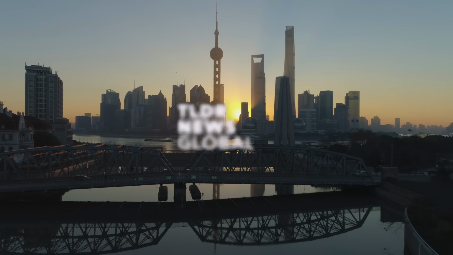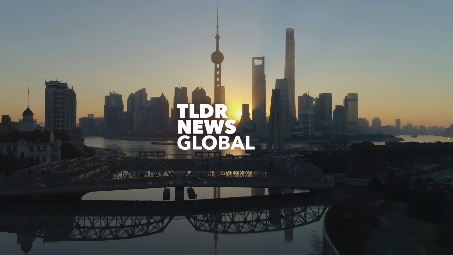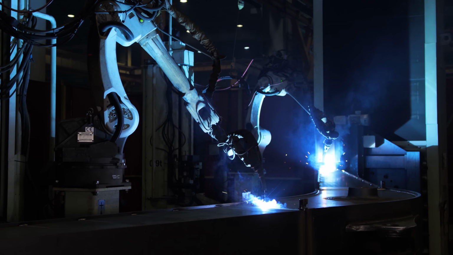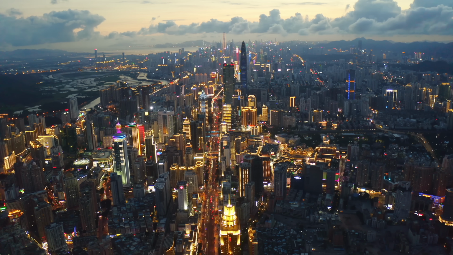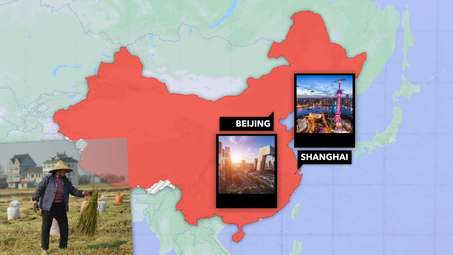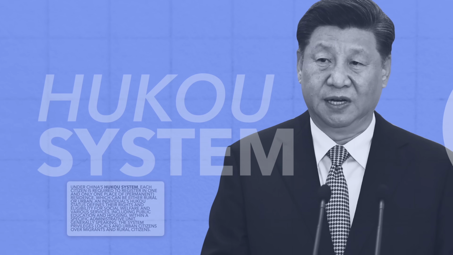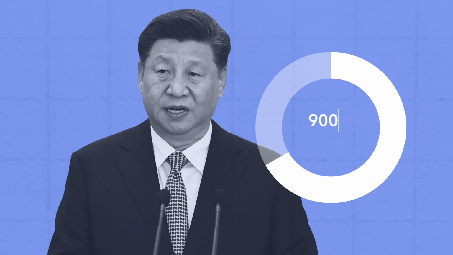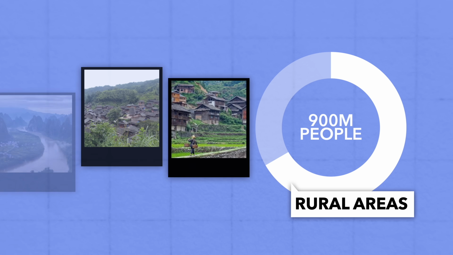When Westerners imagine the Chinese economy, they usually think about millions of STEM graduates working in hyper-automated factories and living in sprawling neon-lit metropoles. But while this might approximate life in Shanghai or Beijing, China's cities are actually just tiny islands of prosperity in what's otherwise a mostly rural and conspicuously poor country. In reality though, if we include rural migrants working in urban areas under China's hukou system, nearly 2/3 of the Chinese population, or about 900 million people, live in rural areas, mostly villages in the Chinese countryside.